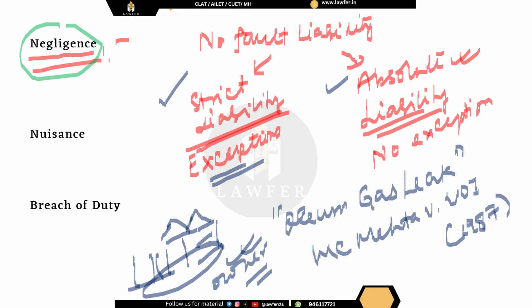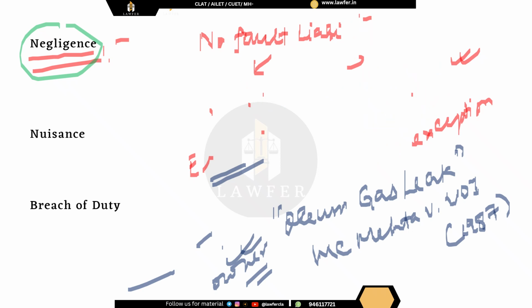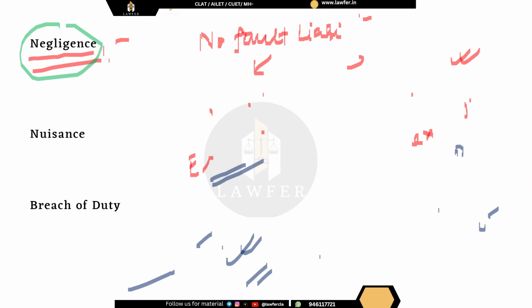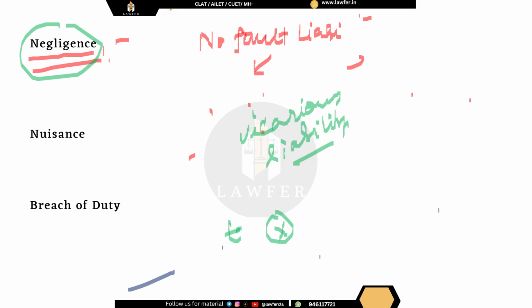And lastly, I will be discussing with you another kind of liability, which is known as vicarious liability. Okay, so what is this kind of liability? Let us check. Vicarious liability means that suppose X has committed a tort, but for that Y is also liable.